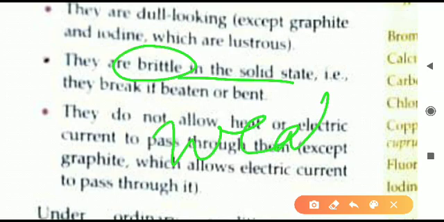Brittle का मतलब होता है weak. They will easily break. अगर हम उसको बीट करेंगे शीट बनाने के लिए, we have to beat them regularly like in metal we are doing, but in the case of non-metal, the non-metal will break. It will convert into powdered form. So that is what we can say, they are brittle in the solid state.